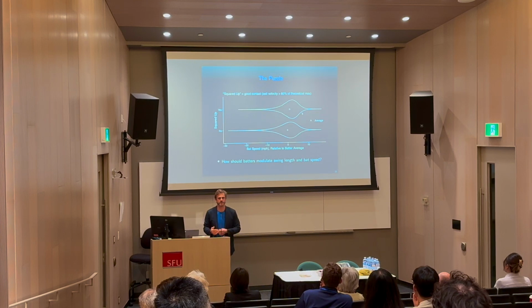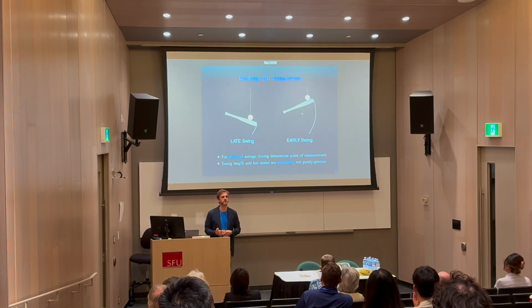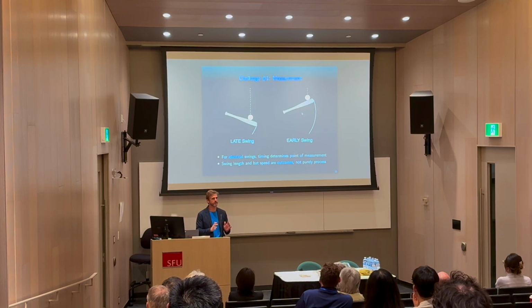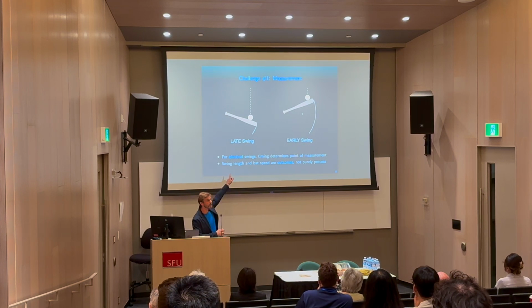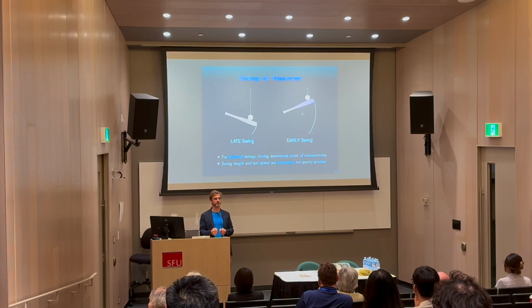There are a couple of challenges here. One I mentioned earlier is about how the data are measured. You can imagine that two swings are exactly the same in terms of their mechanics. The speed through the swing and the length of the swing are exactly the same. But if in the first swing the batter is late, and in the second swing the batter is early, then we're going to measure bat speed and swing length at two different points along this swing.